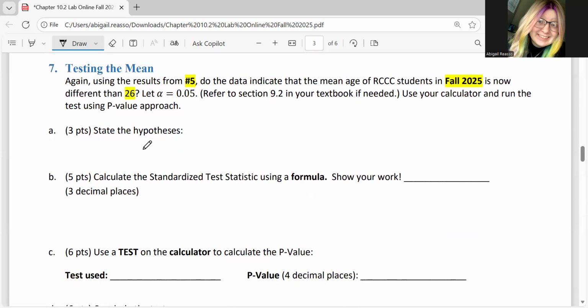So we are going to state our hypothesis, and then we actually want to find our test statistic using the formula. So we are going to show all of our work here using our formula. Okay, so I know this says calculator, but the running the test for the p-value is for the p-value down here, not the test statistic.